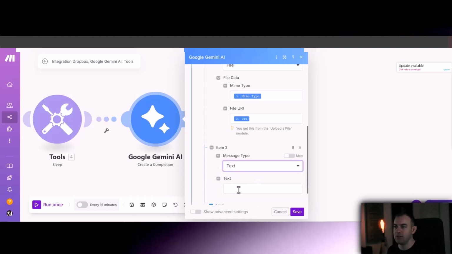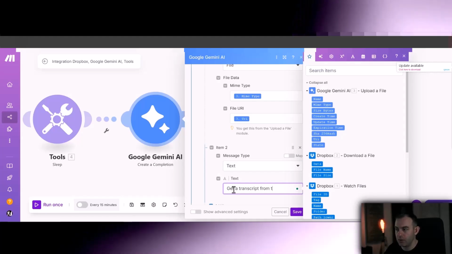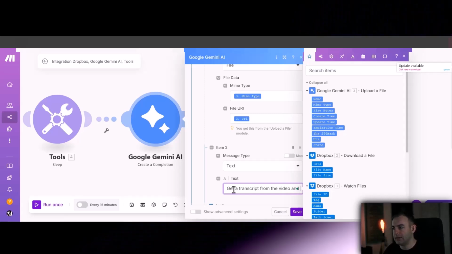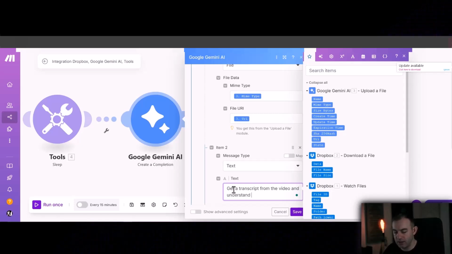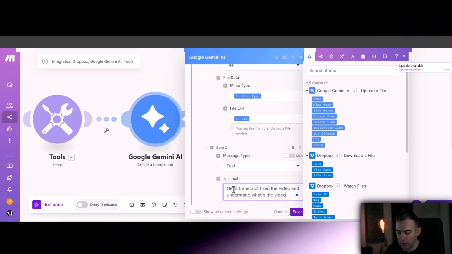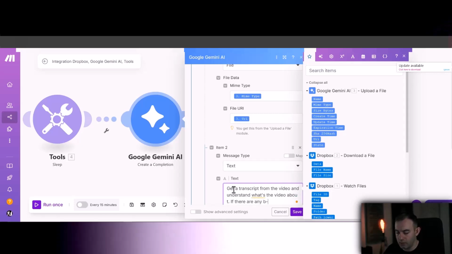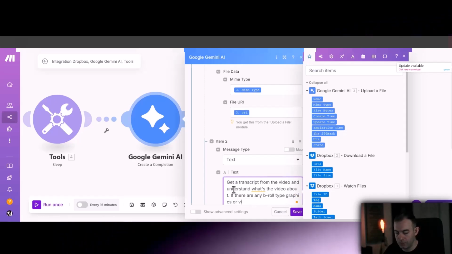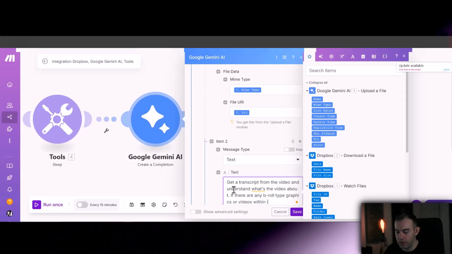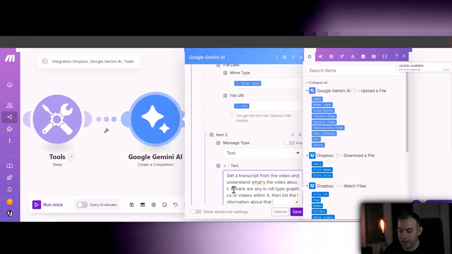So just put text, and your text will be: get a transcript from the video and understand what the video is about. If there are any B-roll type graphics or videos within it, then list the information about that too.